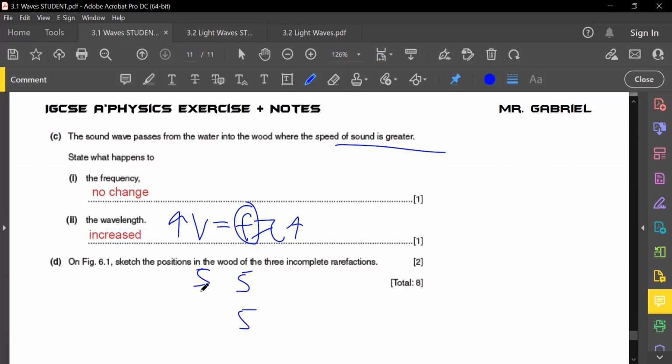When the speed from 5 increases to 10, you can see that the wavelength increased from 1 to 2. So this is just a mathematically proven way to say that when the speed increases, the wavelength for sure increases. Okay. Okay, excellent. Let's move on to the next chapter here.